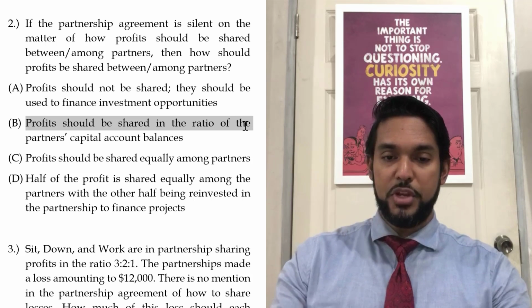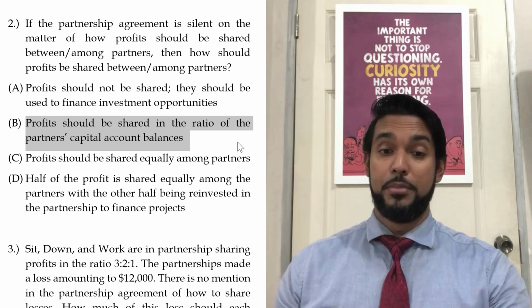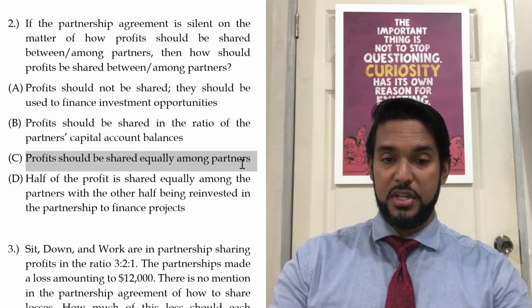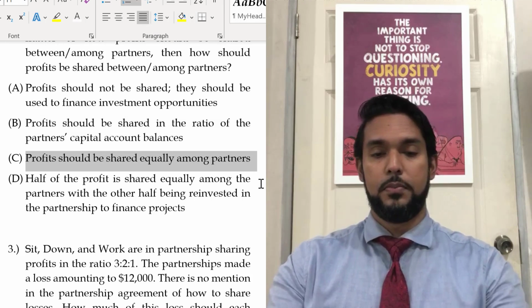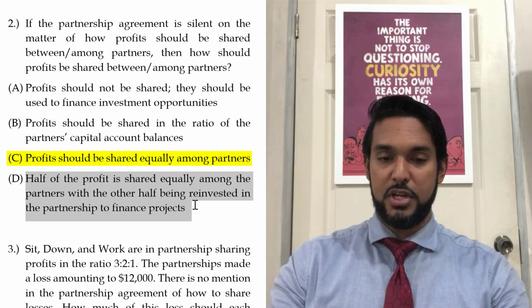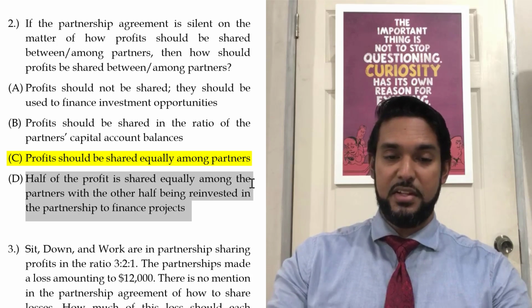Profit should be shared in the ratio of the partners' capital account balances. That actually seems very fair, but unfortunately, that's not the answer we're looking for. Profit should be shared equally among partners. There you go. That is the answer. And what is D telling us? Half of the profit is shared equally among the partners, with the other half being reinvested in the partnership to finance projects.